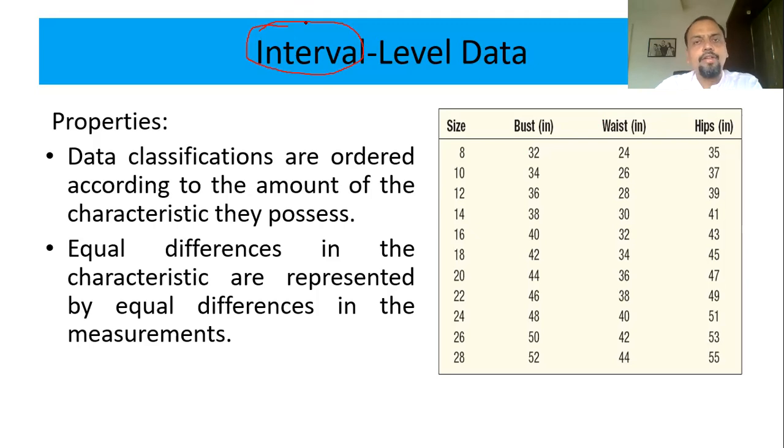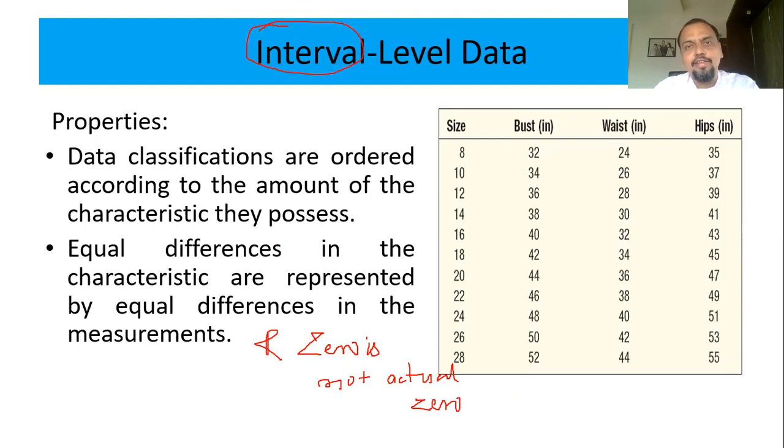One more characteristic of interval data. Here, 0 is not actual 0. I'll repeat: 0 is not actual 0. It is a paradox. 0 is not actual 0 means what? Normally when I say 0, that means 0 income, 0 marks, that means absence of that characteristic. That student has not scored any marks in it. 0 income means that person is not having any income. His income is 0. So that is, 0 is actual 0.